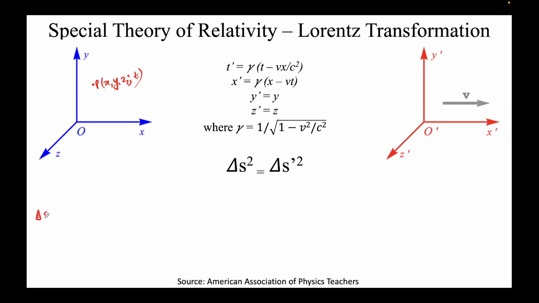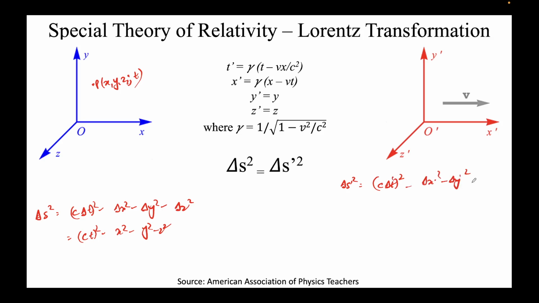So delta S squared would be, I'll write the formula first: c delta t squared minus delta x squared minus delta y squared minus delta z squared. So it will be (ct) whole squared minus x squared minus y squared minus z squared. Now let's try to obtain the value of delta S prime squared. Its value would be (c delta t prime) whole squared minus delta x prime squared minus delta y prime squared minus delta z prime squared.